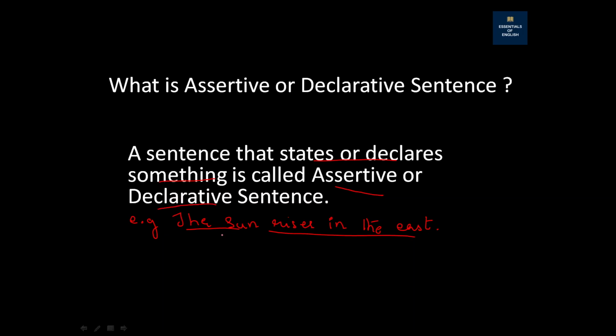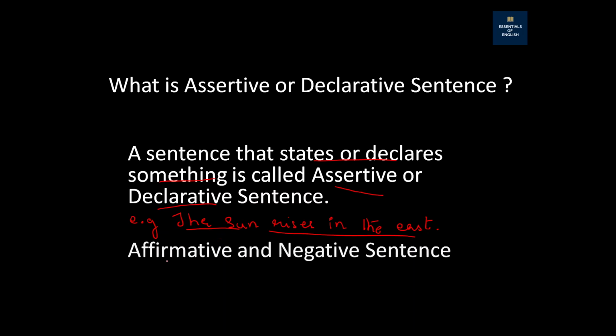Okay. We also have affirmative and negative sentences in assertive sentences. For example, the sun rises in the east is an affirmative sentence. But a negative sentence, for example, you can say that the sun does not rise in the east.